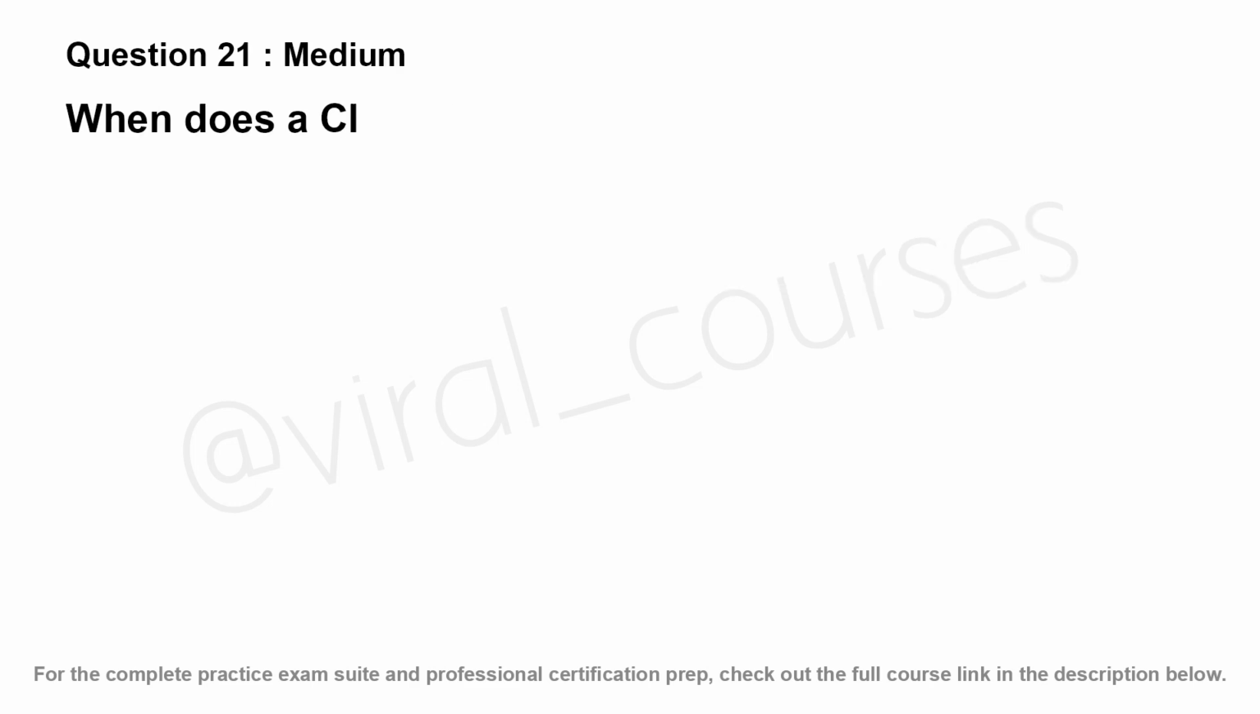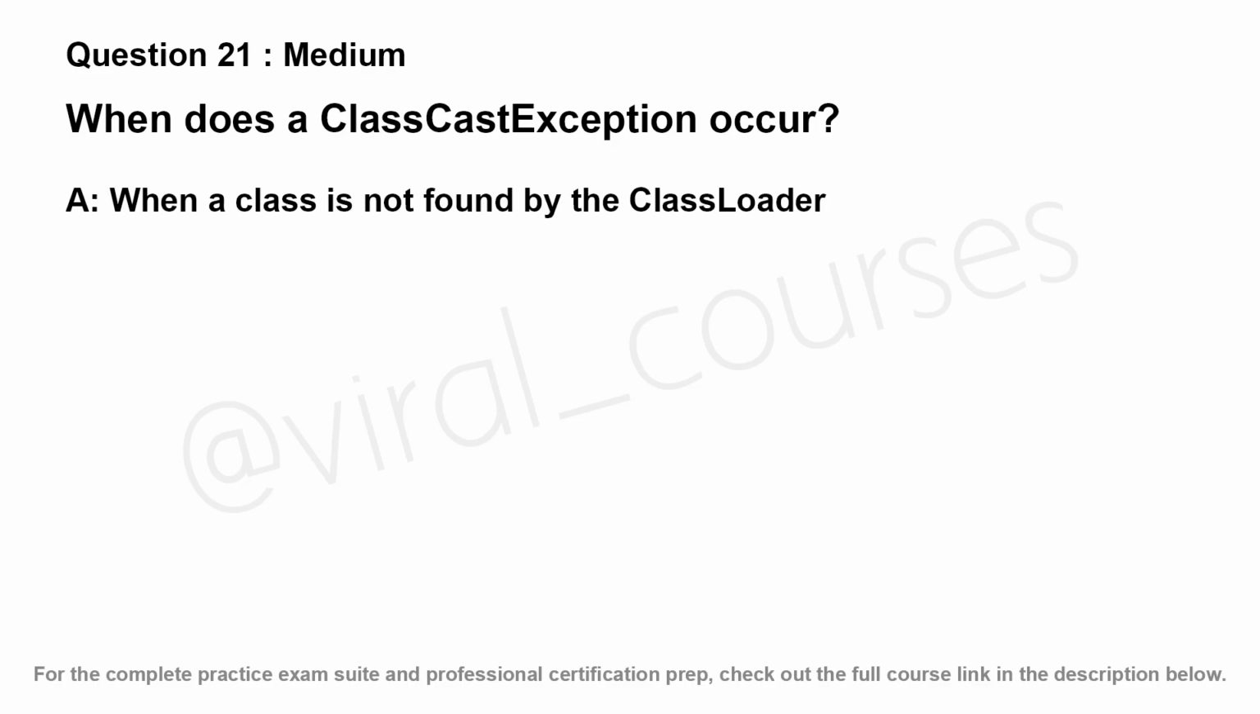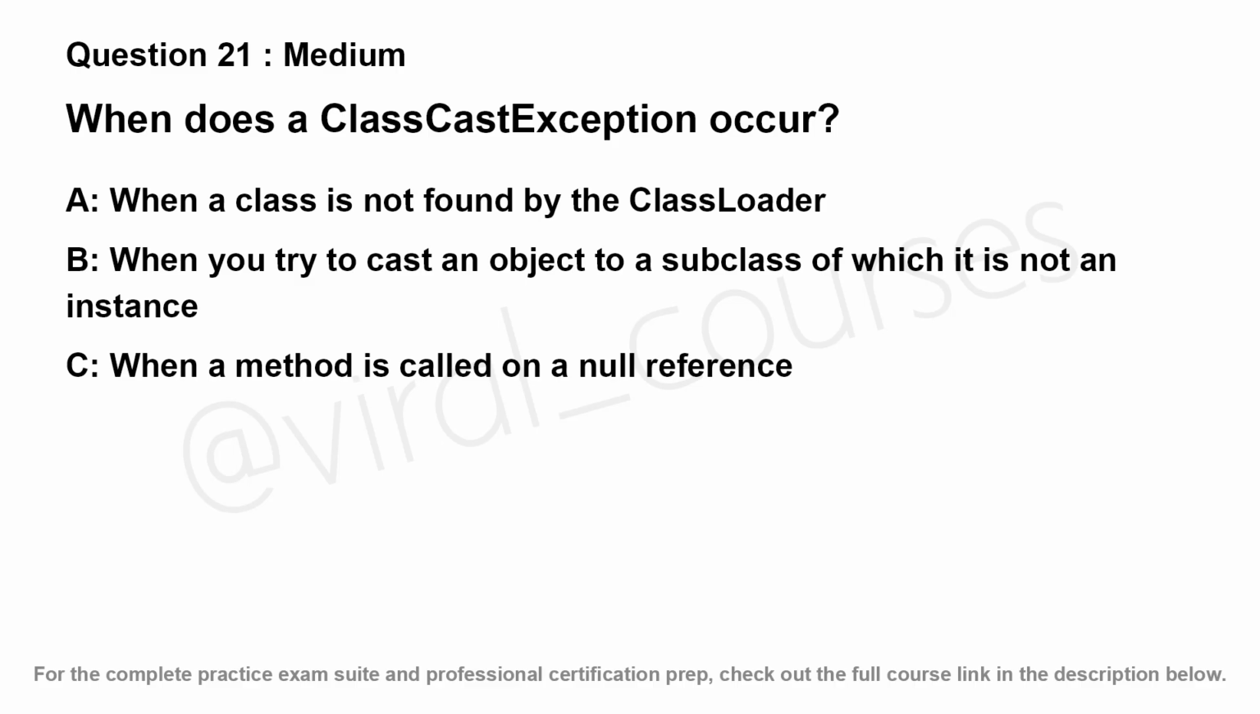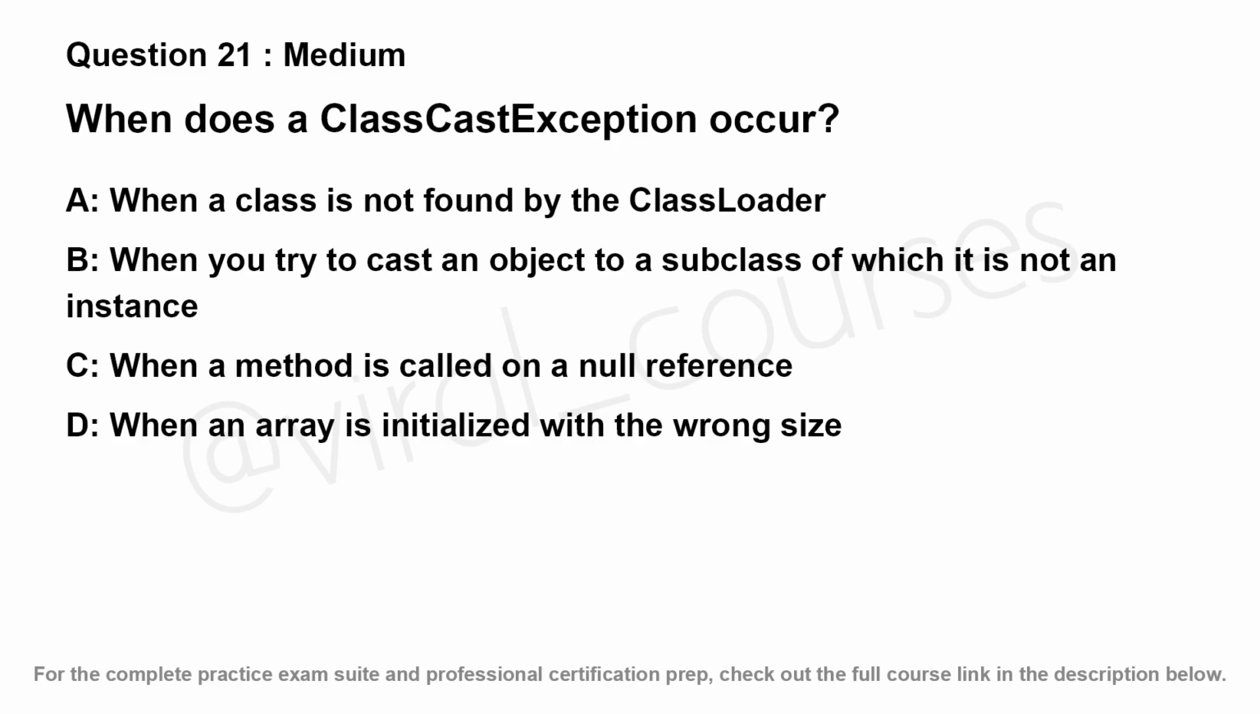When does a ClassCastException occur? Option A, when a class is not found by the class loader. Option B, when you try to cast an object to a subclass of which it is not an instance. Option C, when a method is called on a null reference. Option D, when an array is initialized with the wrong size.